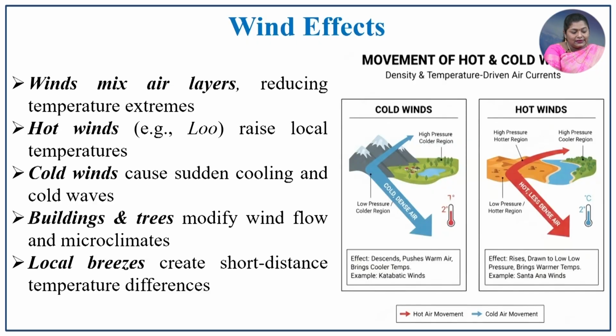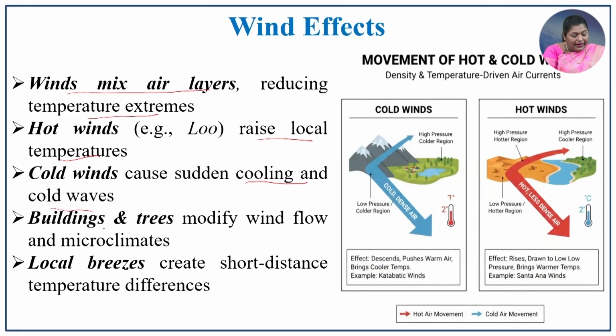So, in such a way, the cloud cover plays an important role in determining the local temperature. Wind effect: wind mixes air layers, that is, it reduces the temperature extremes. Hot wind raises the local temperature, and cold wind adversely cools the local temperature. The cooling effect will be there in the cold wind region. And buildings and trees modify the wind flow and microclimates, which we have discussed in the previous slide.